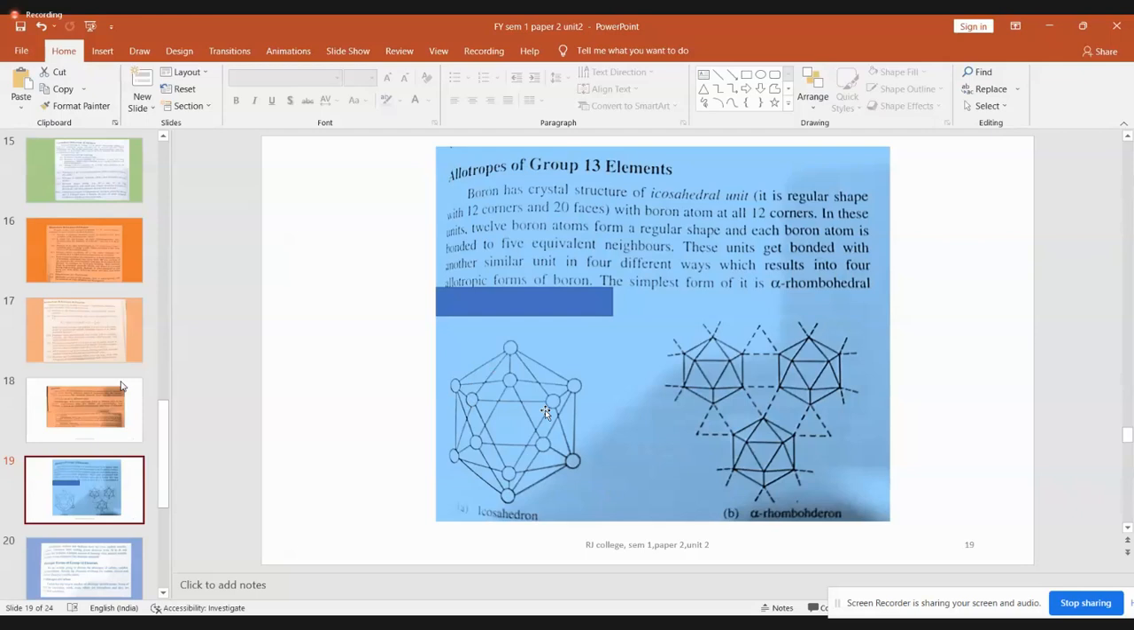icosahedral structure. Icosahedral means it will have 12 corners and it will have 20 different faces. Each one is a face. This triangle is a face, and this triangle is a face. So like that, there are 20 faces. And it is having boron atoms at all the 12 corners. That is marked in circles here. So there will be 12 corners, and all the 12 corners are occupied by boron atoms. This is actually the structure of the boron crystalline structure. In these units, the 12 boron atoms form